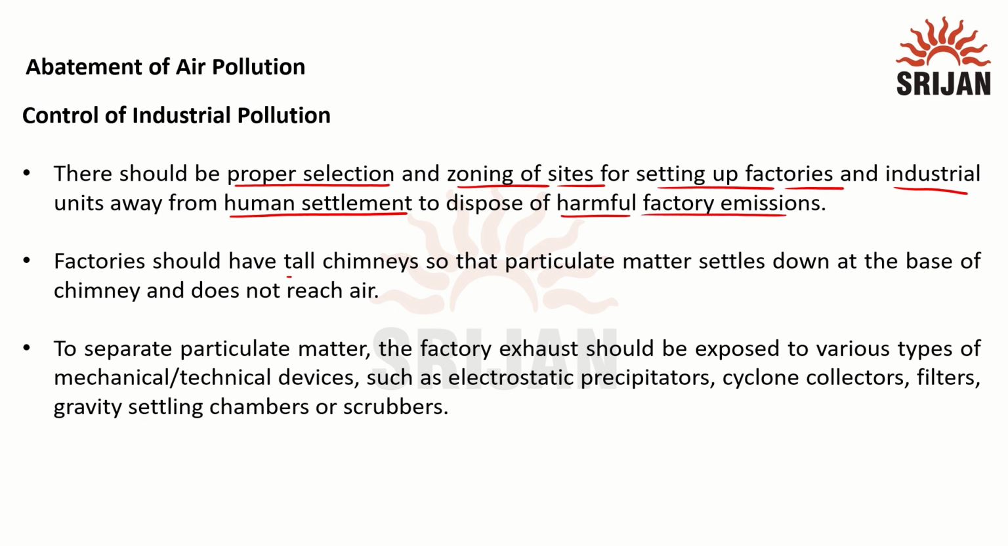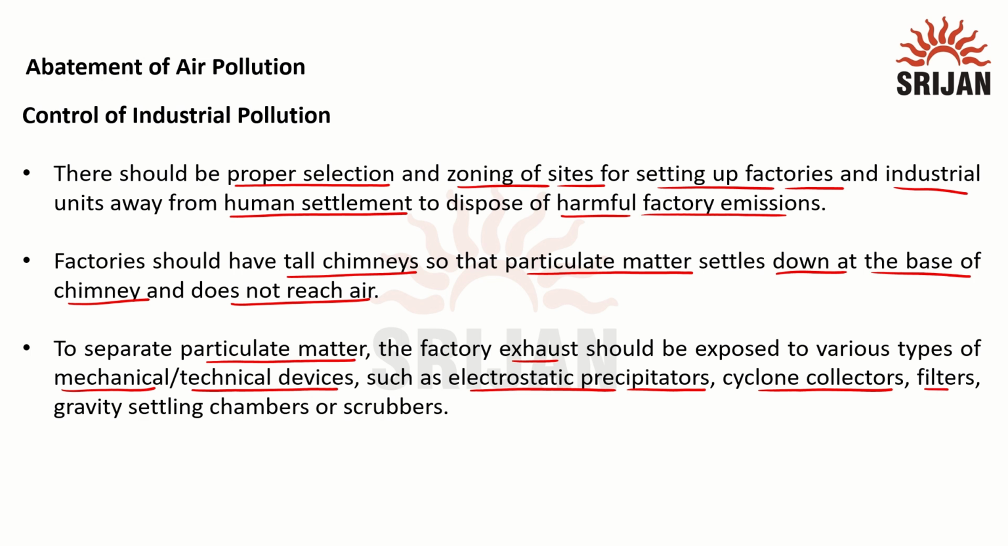Factories should have tall chimneys so that particulate matter settles down at the base of the chimney and does not reach air. To separate particulate matter, the factory exhaust should be exposed to various types of mechanical, technical devices such as electrostatic precipitators, cyclone collectors, filters, gravity settling chambers or scrubbers.